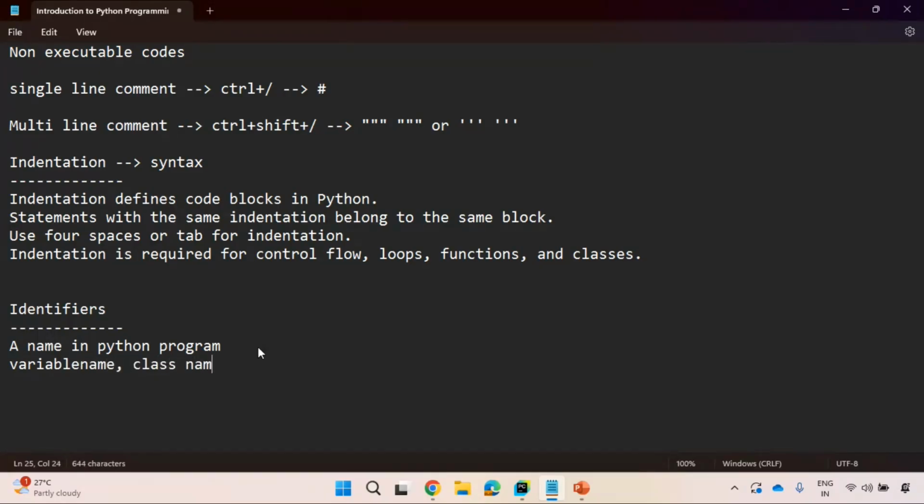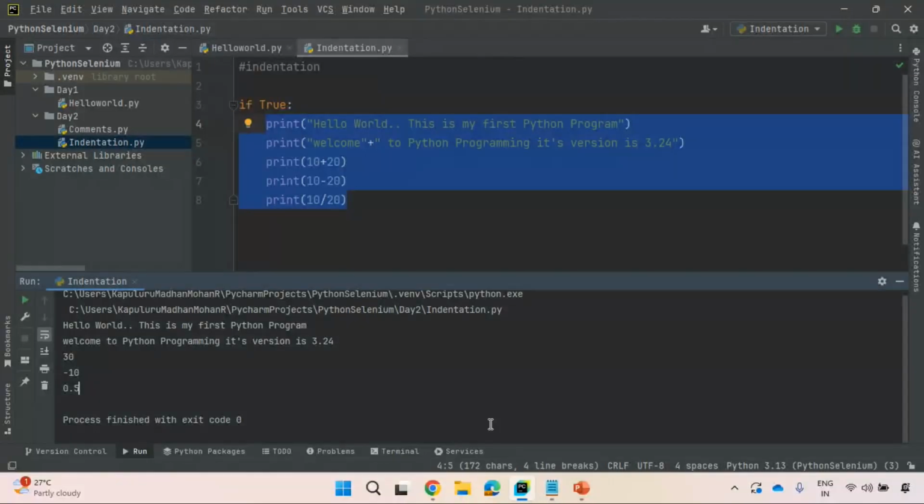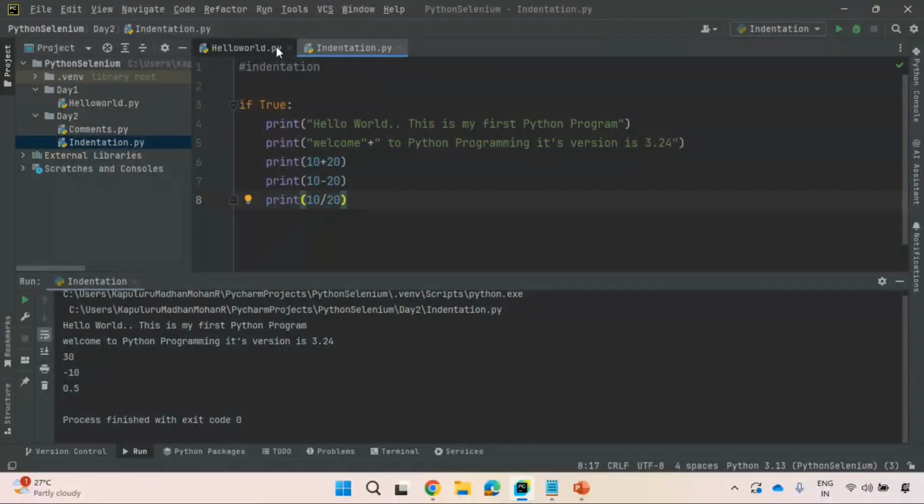It can be a variable name, a class name, a method name, a module name, or a package name. So a lot of names. A name in a Python program is called an identifier. Observe here, hello world.py is a module. This module has the name hello world. I can identify it by name.